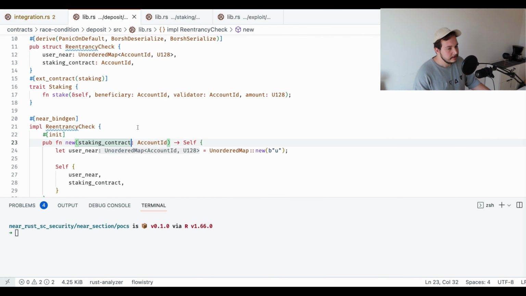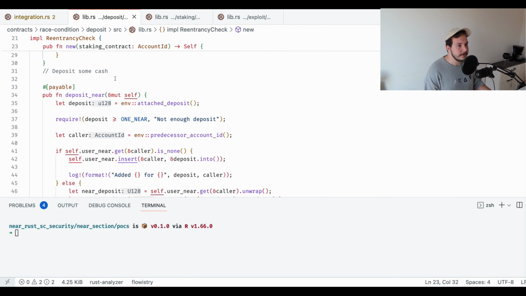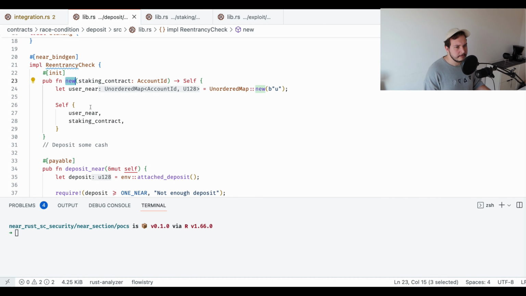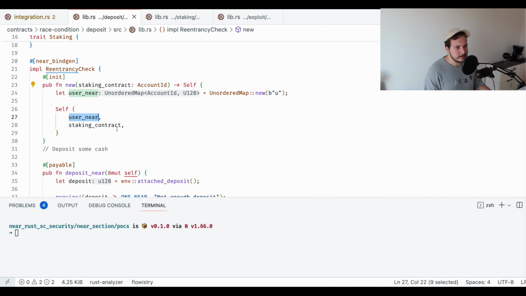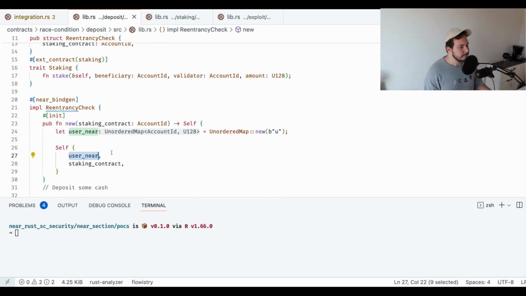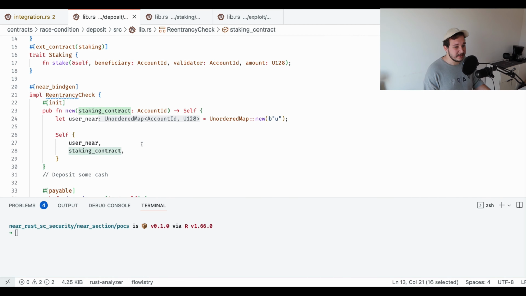So to give you a quick walkthrough of the deposit contract, we have just a new function. We have here just a user NEAR map that lets us track internal balances of users, and then we have the staking contract address to make an external call.